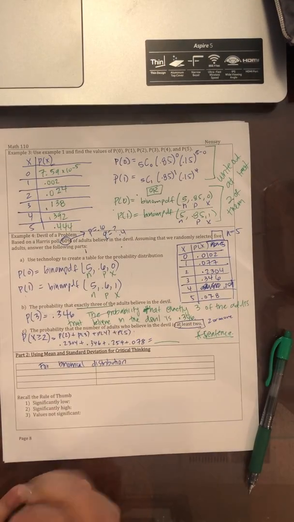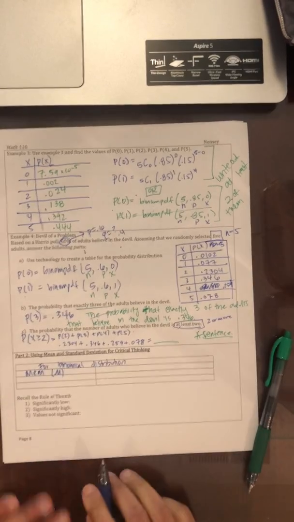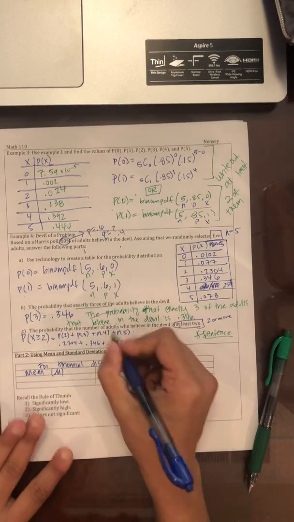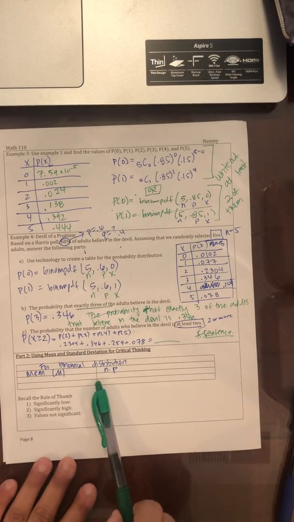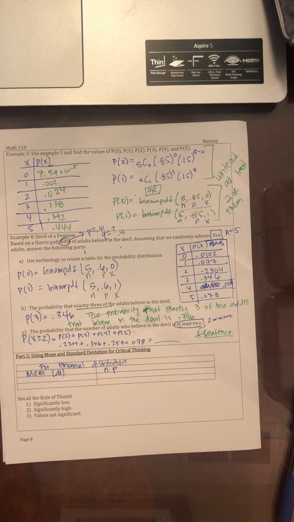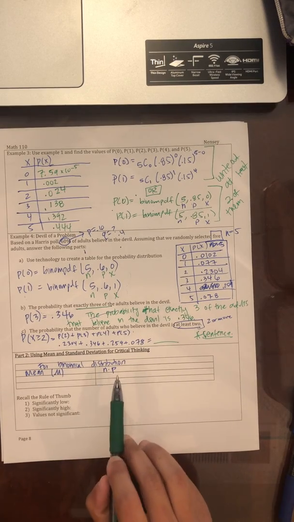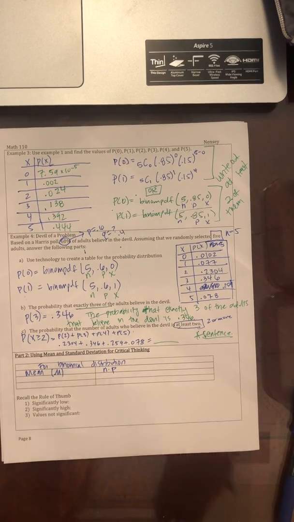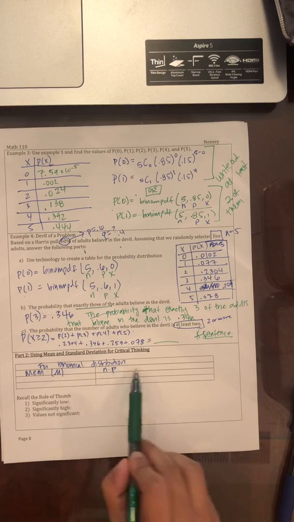Okay, so some things that you need to know is for your mean, we're using the same formula, it's mu, but this time you don't add up all of the values, it's just n times p. How many trials you got times the probability, that should be your average. Thinking about it, if I flip a coin 10 times and the probability of getting a heads is a half, well, what's my average? Well, I'm supposed to get 5 coins, because 10 times a half is 5.